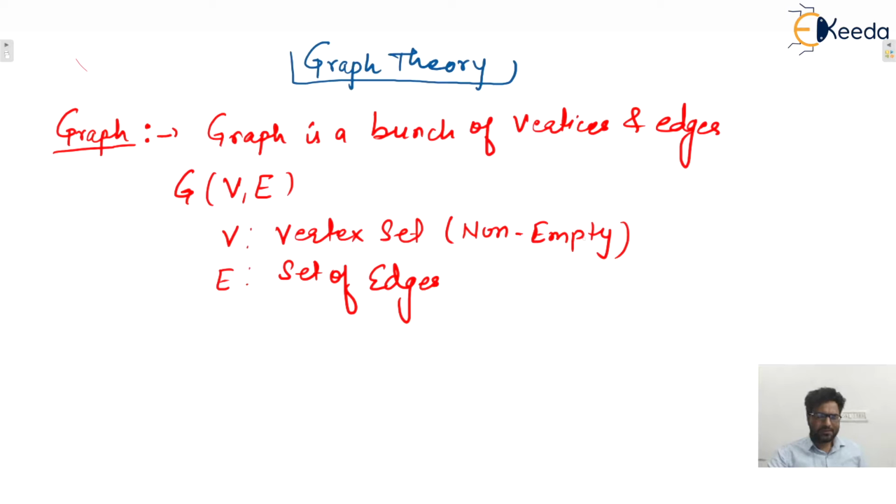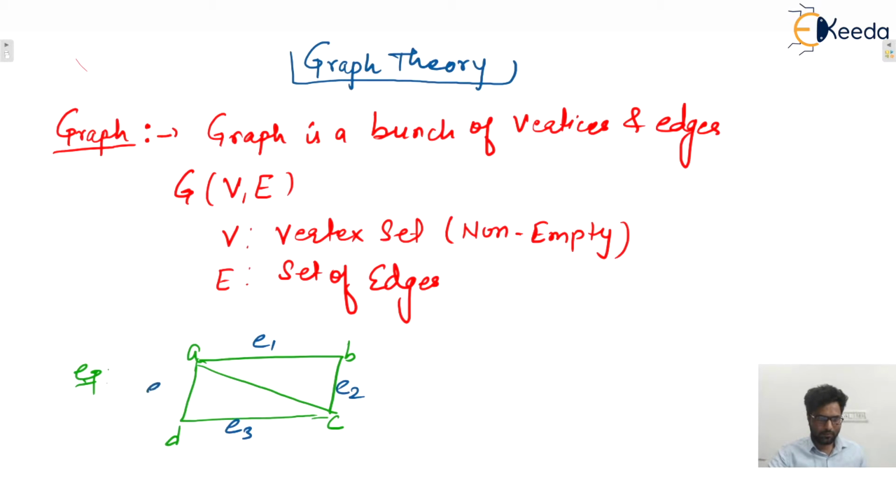Okay. So let us consider one example. Let's say one graph is given to you, and this is the given graph. Let's say the vertices are A, B, C, D, and the edges are E1, E2, E3, E4, E5.